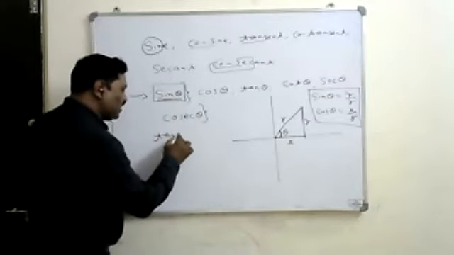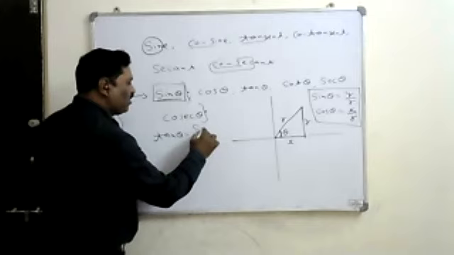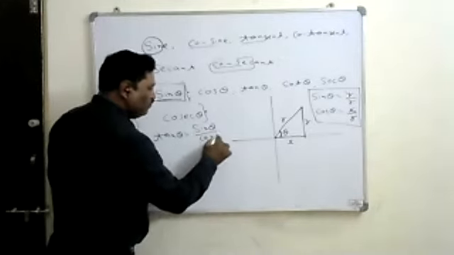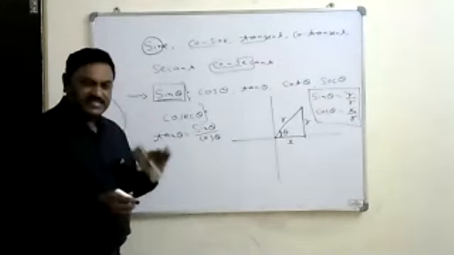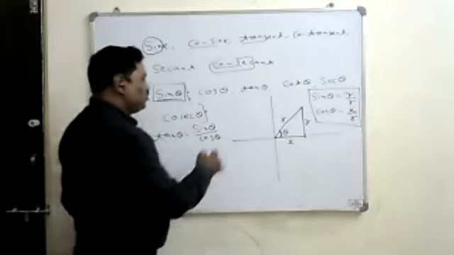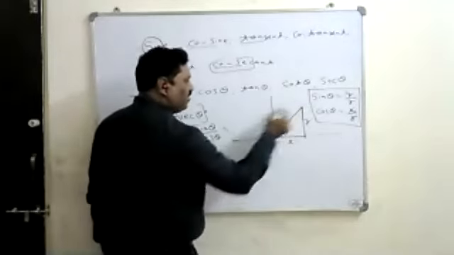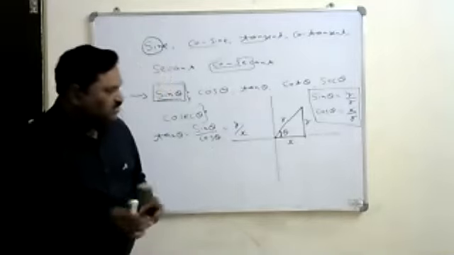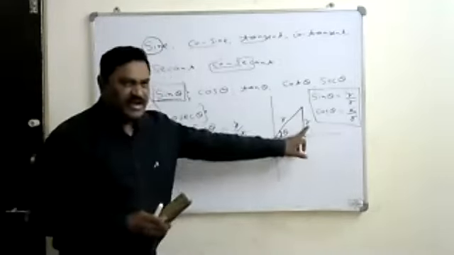So tan theta was defined as sin theta by cos theta. Dividing the two, what do we get? y by r divided by x by r gives y by x, where y is the opposite side.